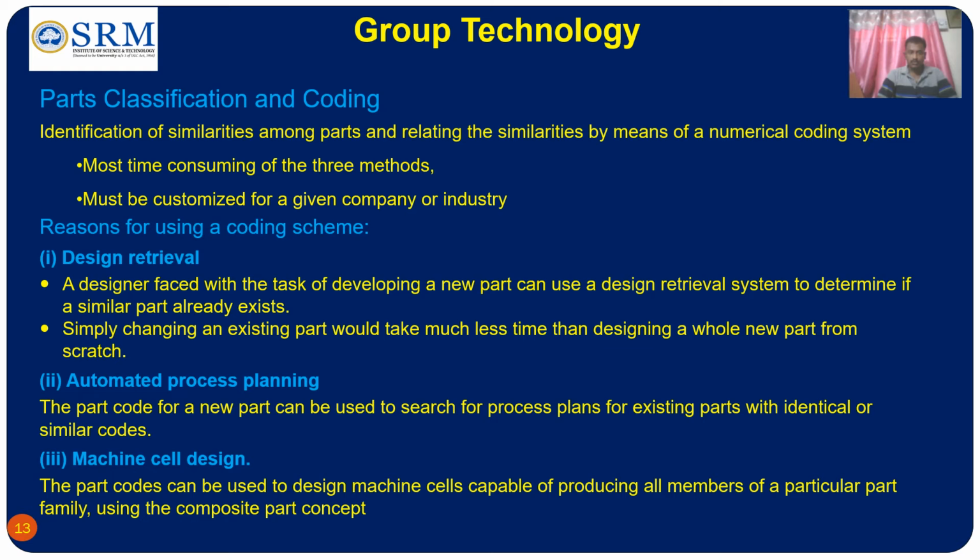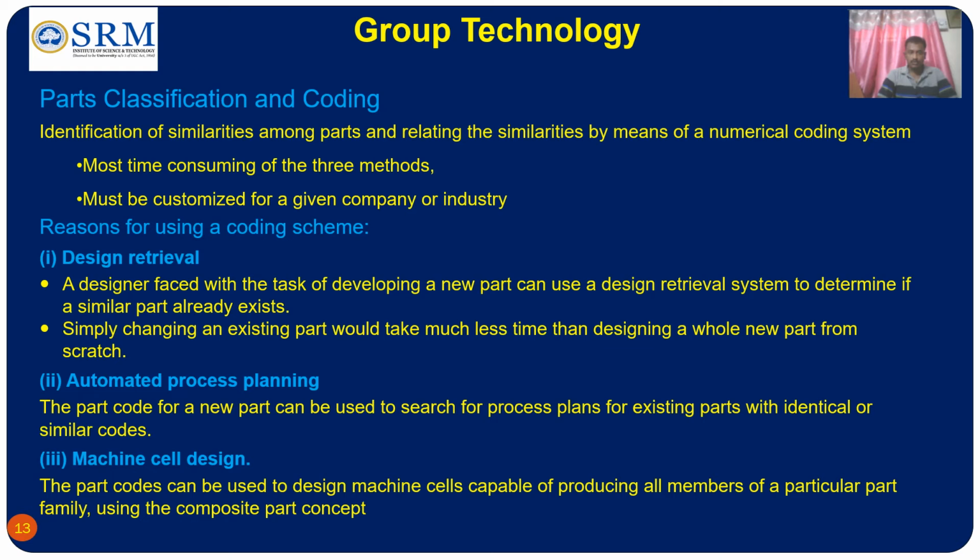So to easily retrieve the design if a similar part already exists. This is one of the important steps why we are coding a part. Second, simply changing an existing part would take much less time than designing a whole new part from scratch. That we already know. So simply changing an existing part.